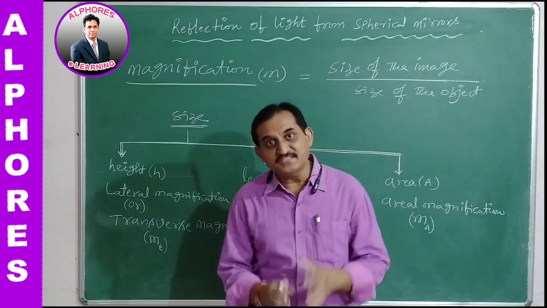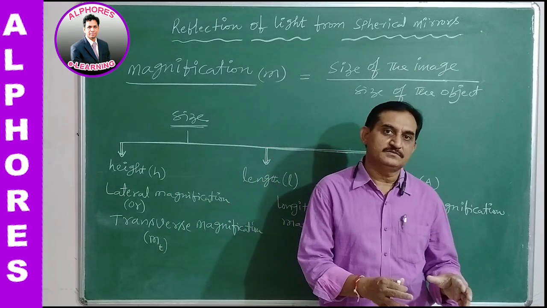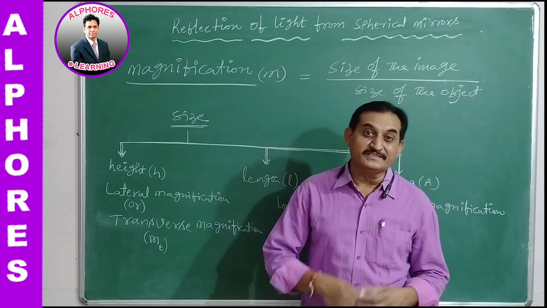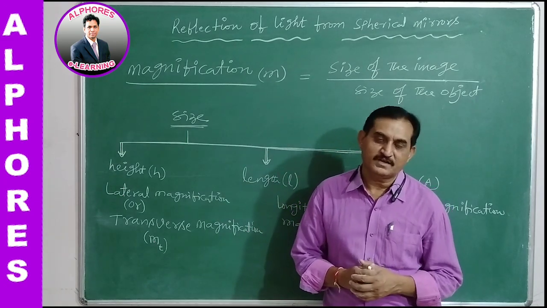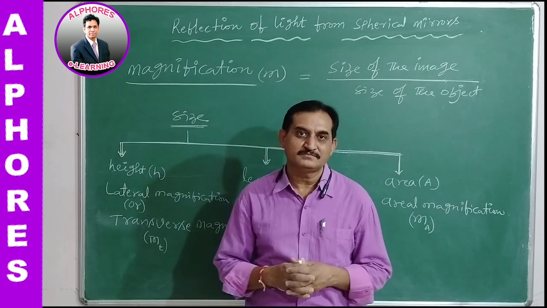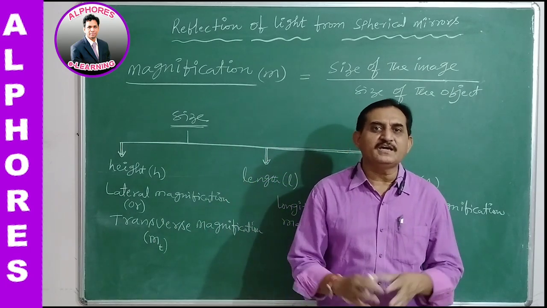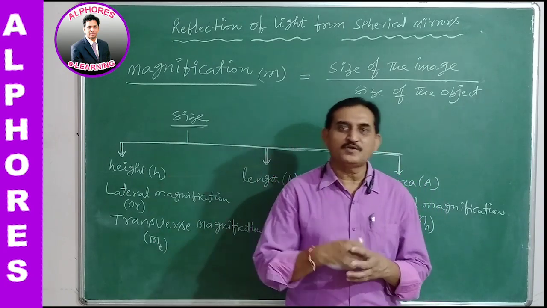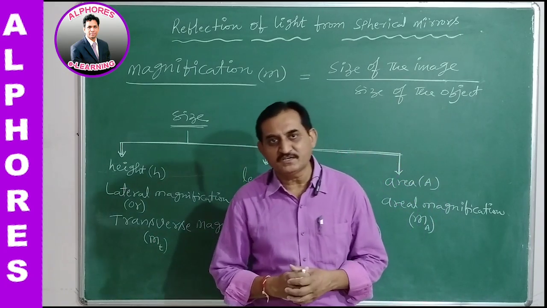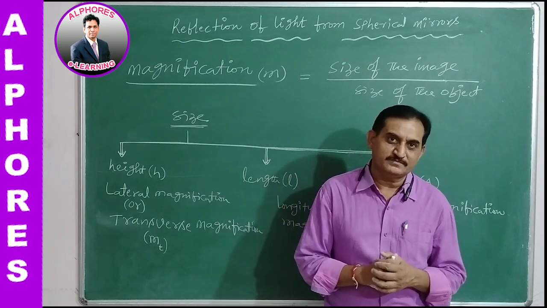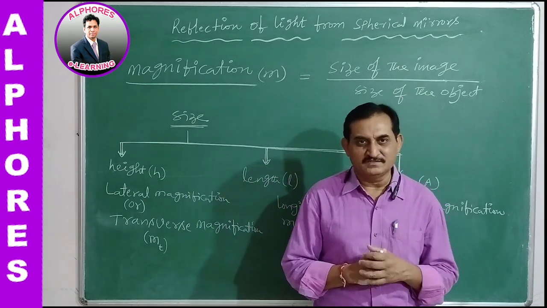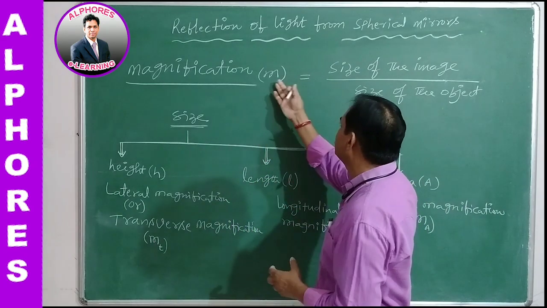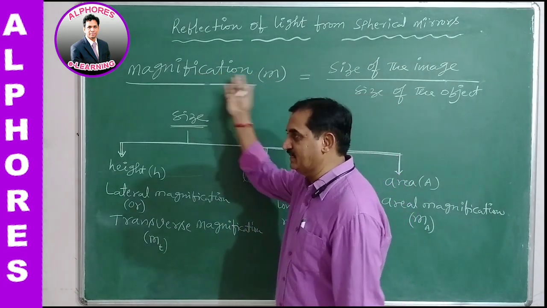Sometimes the size of the image is less than the size of the object, sometimes it is greater than the size of the object, and sometimes it is equal. It can be any: the size of the image is either greater than, less than, or equal to the size of the object. The ratio for that comparison is indicated by M, which is known as magnification.